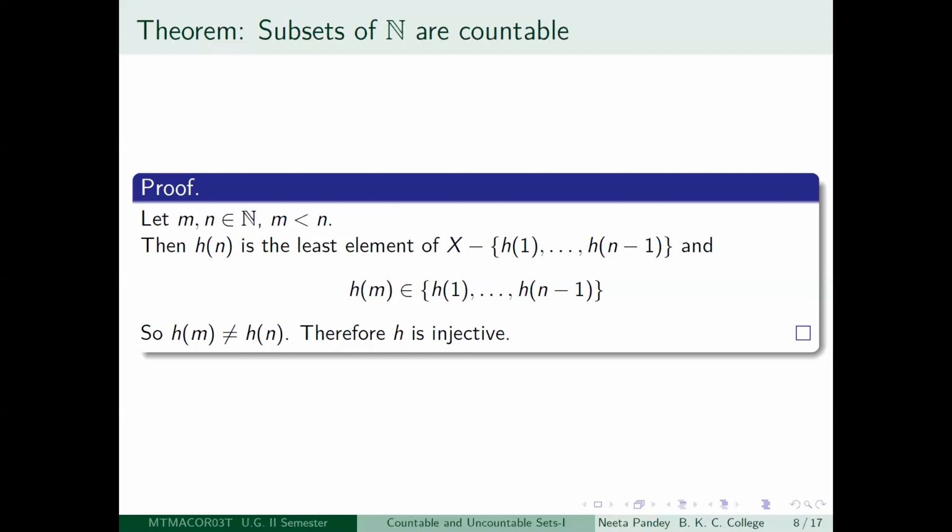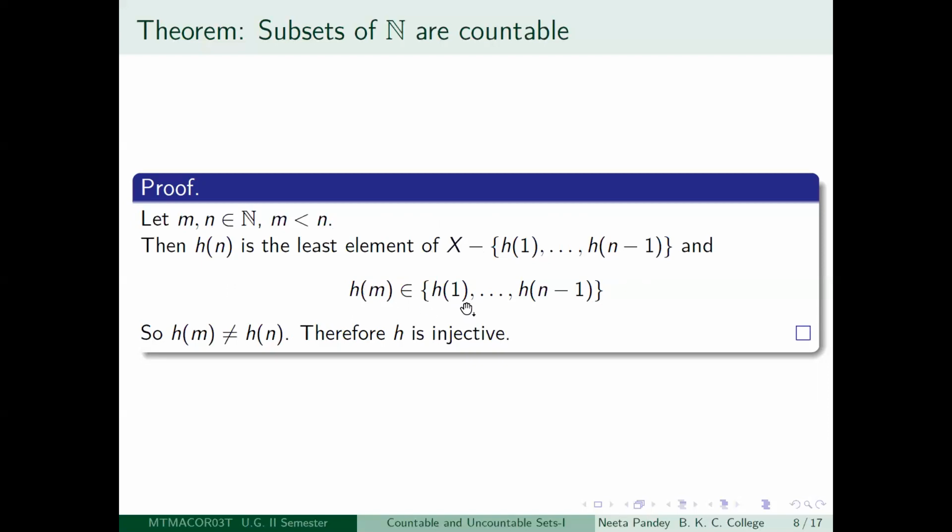Hn by definition is the least element of the set X minus {H1, H2, etc., Hn minus 1}. And what is Hm? Hm is one of these elements H1, H2, etc., Hn minus 1, because m is less than n.